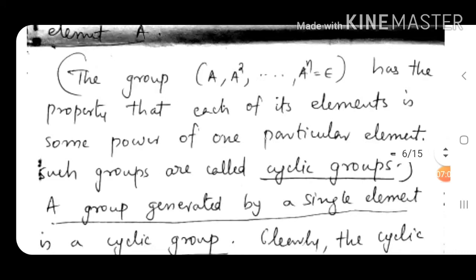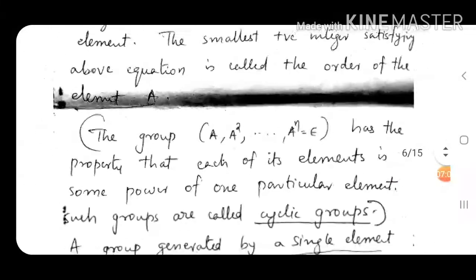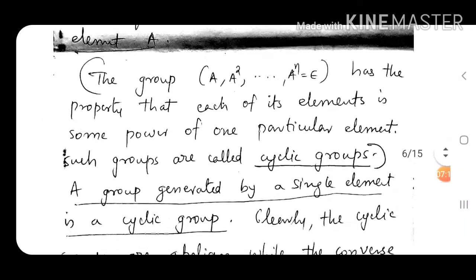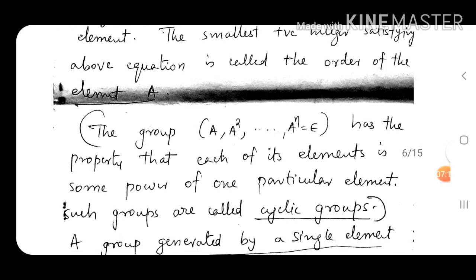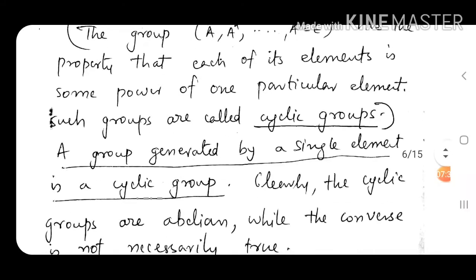Such groups are called cyclic groups. First element A, second element A square, third element A cube, and A to the power n is equal to the identity element. Such a group is called a cyclic group.